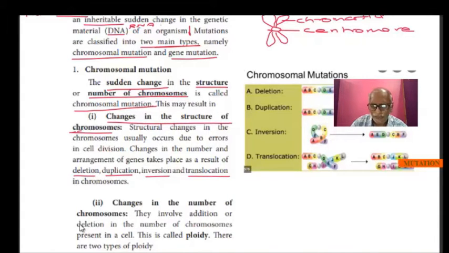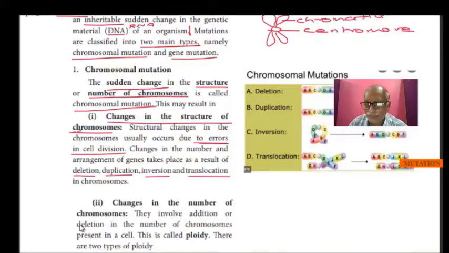While the cell is dividing, sometimes due to some natural means or artificial means, some error may occur. This error makes the chromosome undergo a deletion, duplication, inversion, translocation, etc.